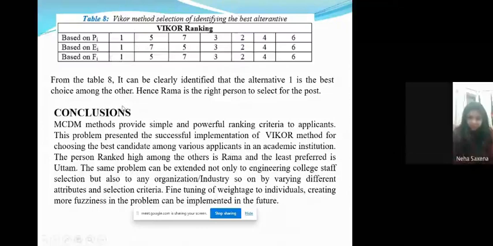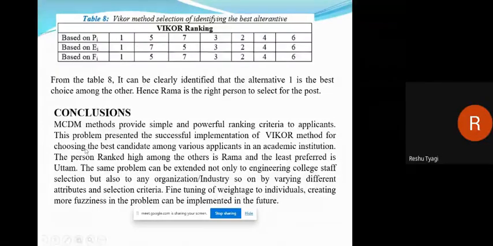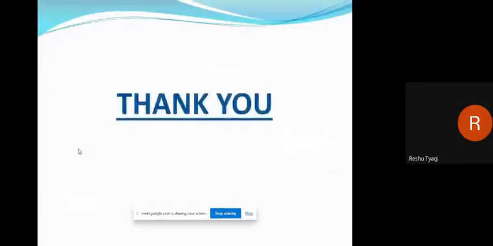Now come to the conclusion part. The MCDM method provides simple and powerful ranking criteria for applicants. This work presented the successful implementation of the VIKOR method for choosing the best candidate among various applicants at academic institutions. The same problem can be extended not only to engineering college staff selection, but also to any organization or industry by varying different attributes and selection criteria. Fine-tuning of the weightage of individual attributes and creating more fuzziness in the problem can be implemented in the future. These are the references. Thank you very much.